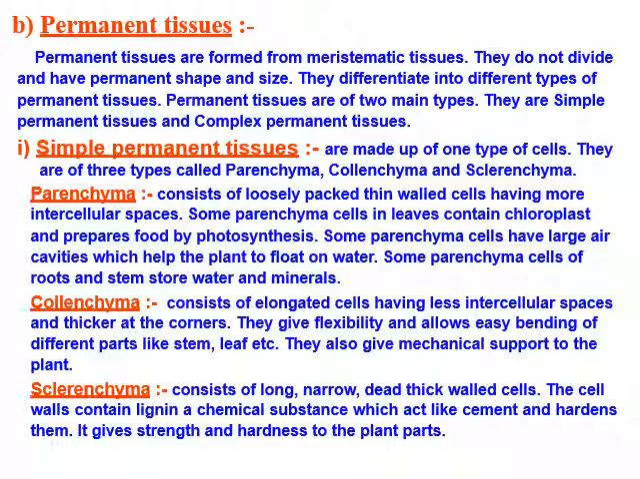And the third simple permanent tissue is the sclerenchyma. They are dead, thick-walled cells. They have a special deposition of a chemical substance known as lignin, which acts as a cement and hardens them, and it gives strength and hardness to the plant part.